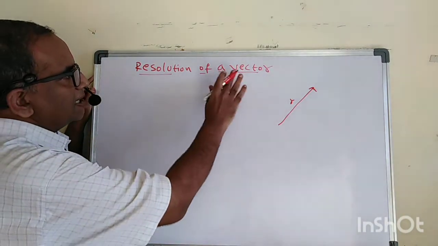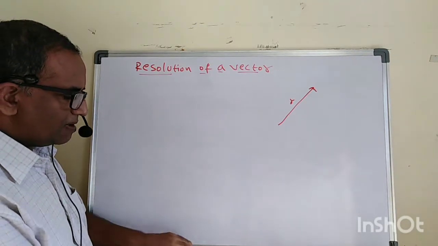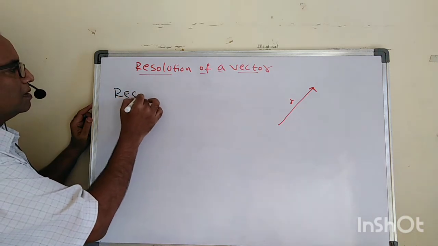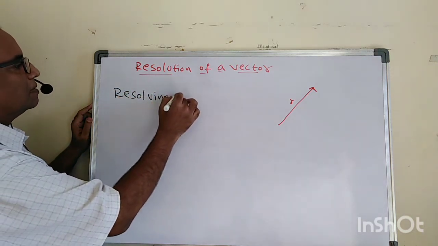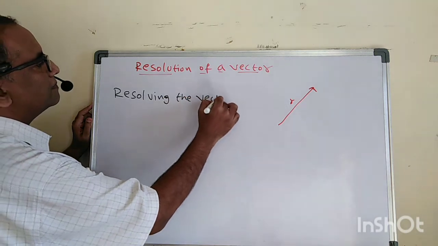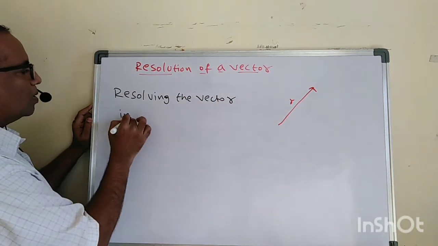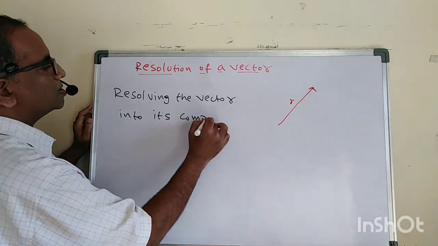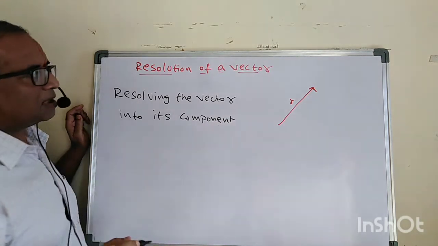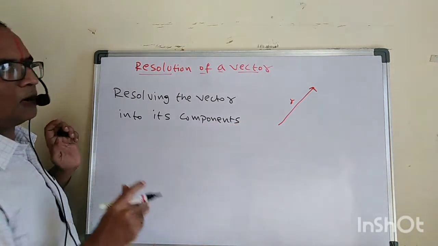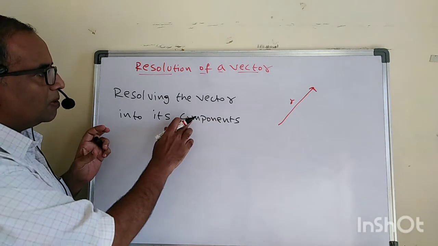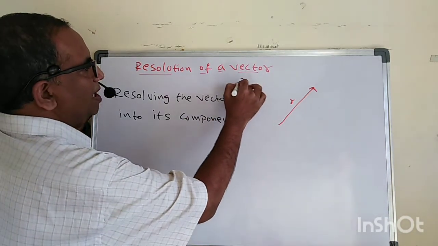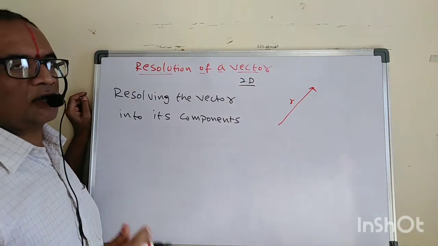Actually, what does resolution of a vector mean? Resolution of a vector is nothing but resolving the vector into its components. First let us consider two dimensions.